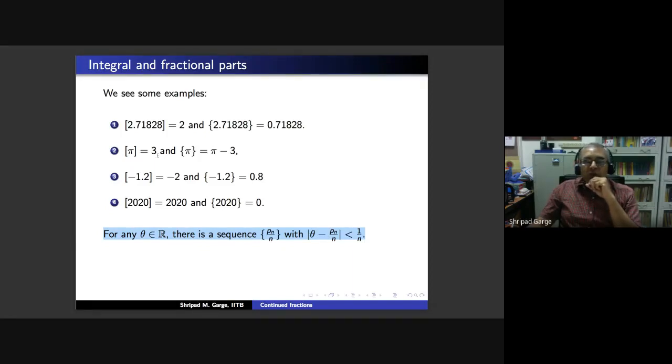Now you may want to know that, if pi was our real number, then we would have taken P1 to be 3. Some of you may want to know why we do not take it to be 4, because 4 is also an integer which is at distance less than 1 from pi. But the problem is that if your theta is already an integer and you take your first entry to be the integral part plus 1, then the distance is 1. So then you don't get the distance to be less than 1. Therefore, it is always safe to take the largest integer which is less than or equal to your theta.